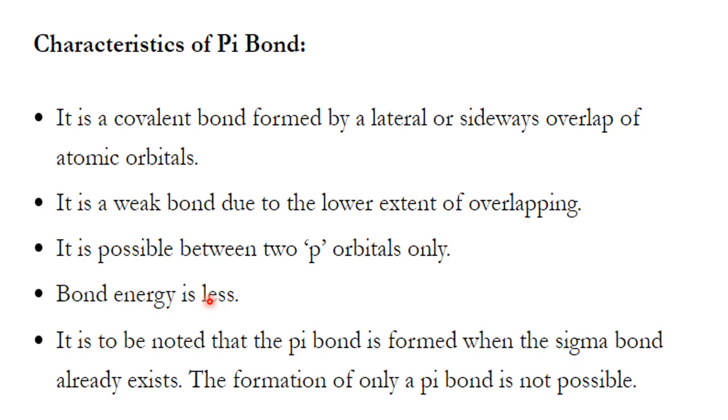In alkanes we find single bonds, in alkenes we find double bonds, in alkynes we find triple bonds. Because of the pi bond in alkenes and alkynes, they are more reactive. Sometimes for 1 mark you will be asked why alkenes and alkynes are more reactive than alkanes. It is because of what? The pi bond. The pi bond is weak, you can easily break it, easily rupture it. So the pi bond is called an electron rich center, where anybody who needs electrons will come and take the electrons. That's why alkenes and alkynes are more reactive than alkanes.